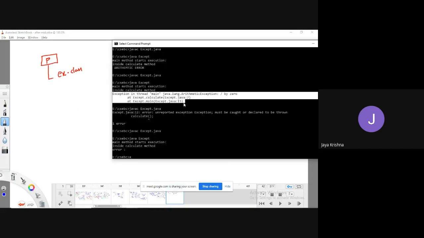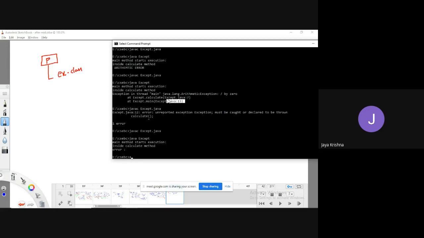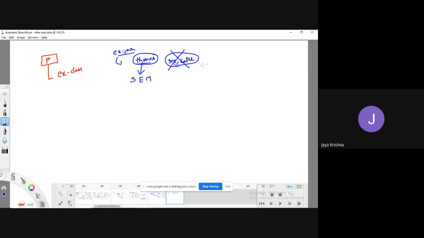See this one. It is an exception in Java; this system error message is going to be thrown. So the throws keyword is meant only for throwing an exception to the caller. We can't write a user defined message. If you want to write a user defined message, you must use try and catch blocks. So in this example, I use the throws keyword along with try and catch block, so that whatever error we are getting, I can convert it into user understandable errors. That is what I want.